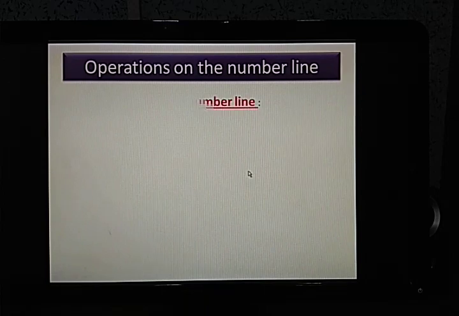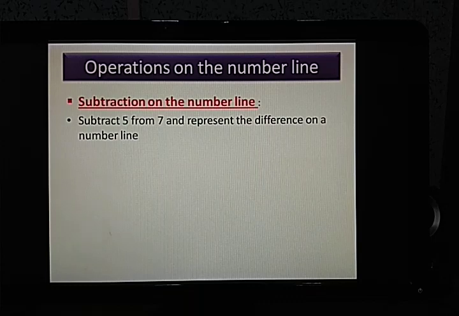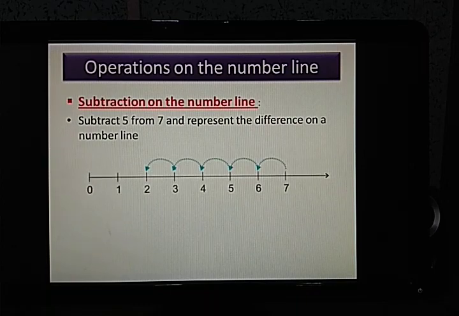Now, moving on. Next is subtraction. How to do the subtraction? Say, one question is given: subtract 5 from 7 and represent the difference on a number line. So, here, it is just the opposite of addition. In addition, we were moving towards the right. Here, we are moving towards the left. And remember, don't forget to give this arrow symbols. This denotes the direction in which it is moving. So before we were moving from left to the right, and now we are moving from right to the left. That is the difference between addition and subtraction.